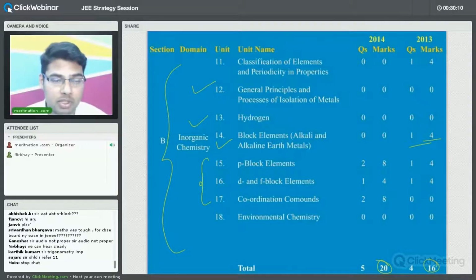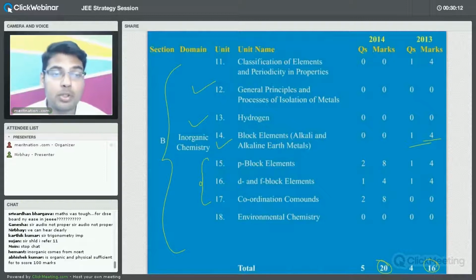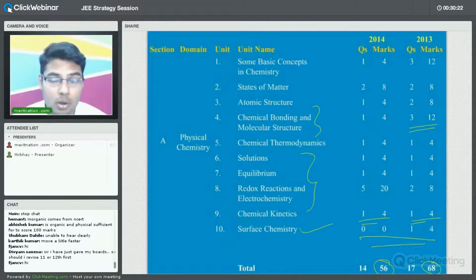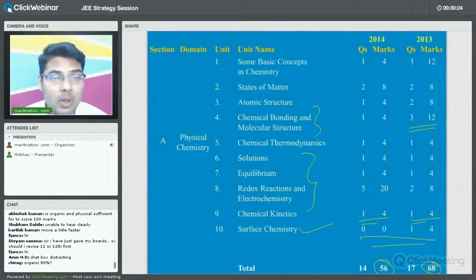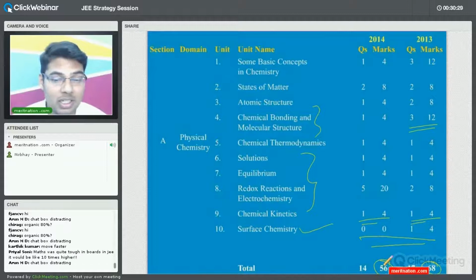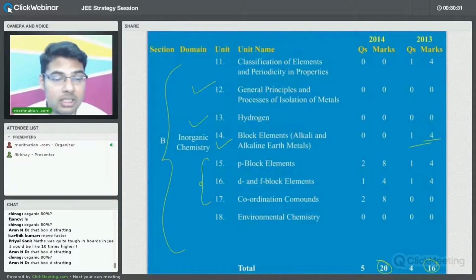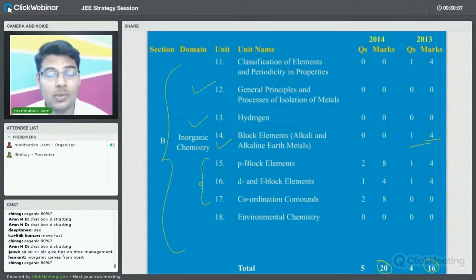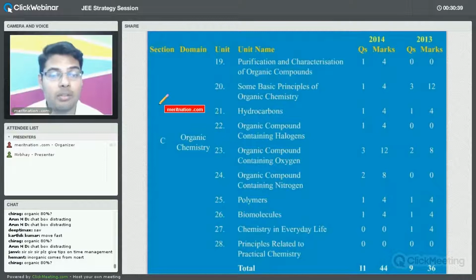Let us now try to take a look at organic chemistry, what percentage it carries, because we should know the weightage, we should know the trend. You may focus more on inorganic chemistry but less on physical chemistry. Both may require equal labor, but you will get more marks in physical chemistry, not in inorganic chemistry. So all these things we have to keep in mind while studying, while preparing, and also while appearing for the examination. Now let us try to analyze it for organic chemistry.